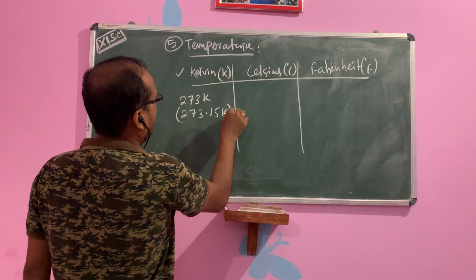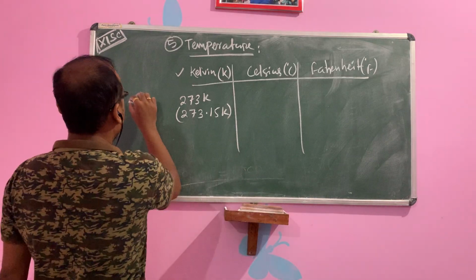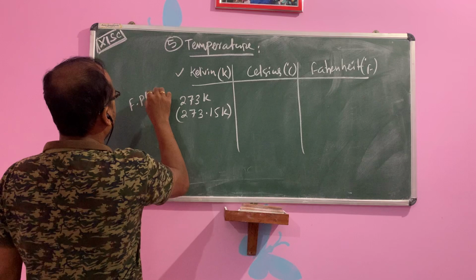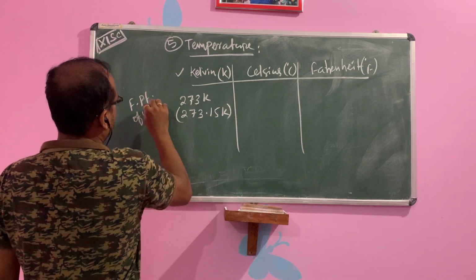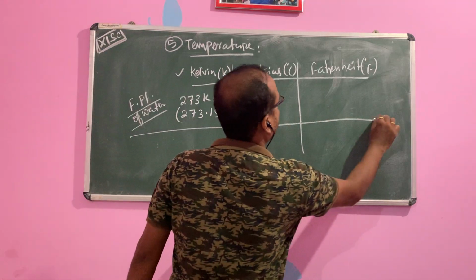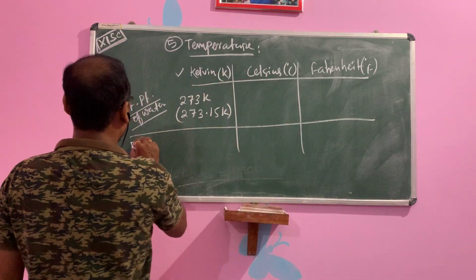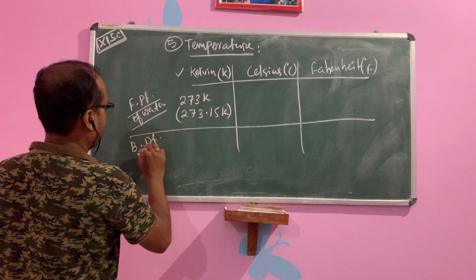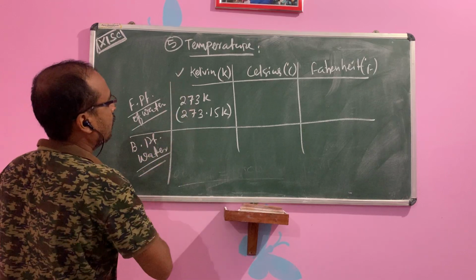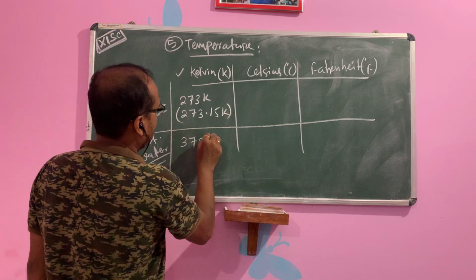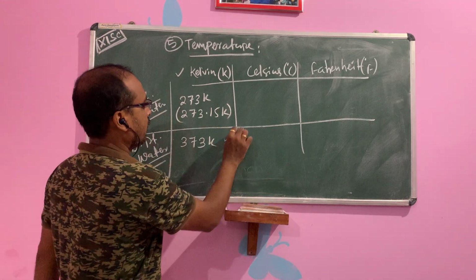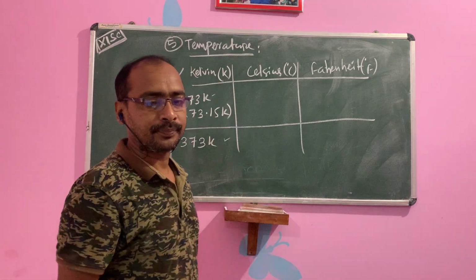Similarly, the boiling point of water is 373 Kelvin, or you can write 373. You remember this one, okay?